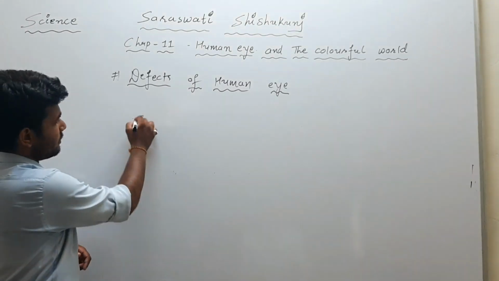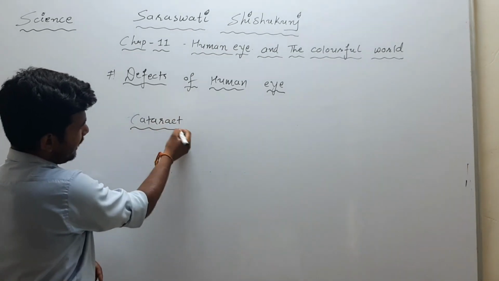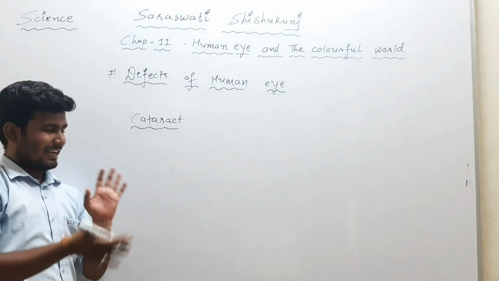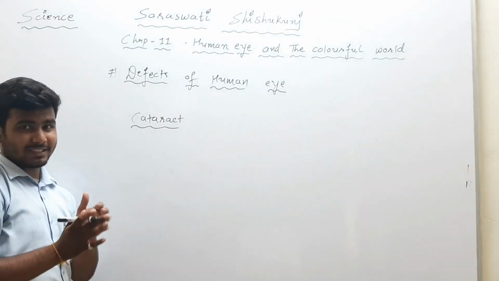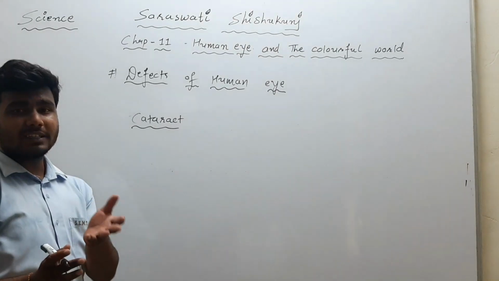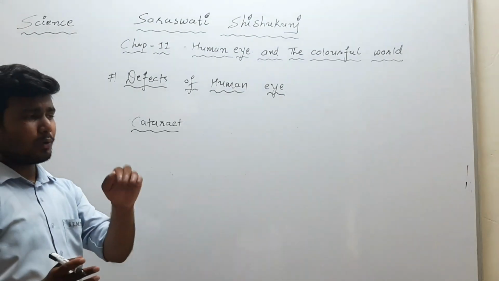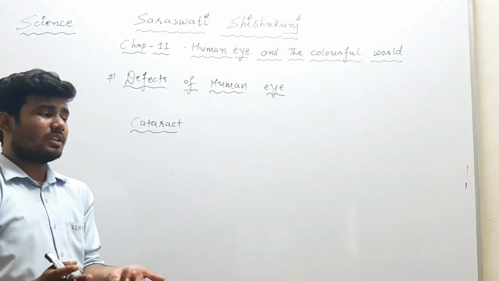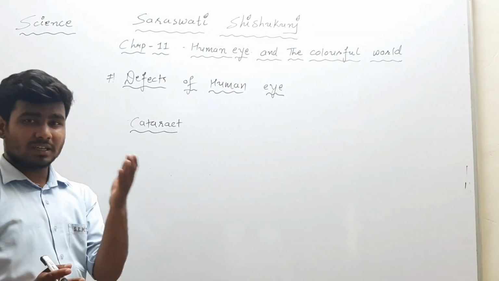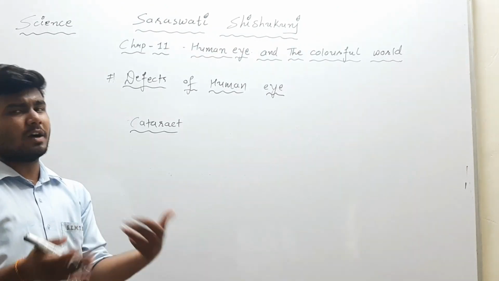Also we can talk about cataract, right? Now what happens in cataract? We know that our eye lens is also called the crystalline lens. In that crystalline lens, there will be a milky membrane, and due to that milky membrane a person is not able to see the object clearly, or can lose sight partially or completely.